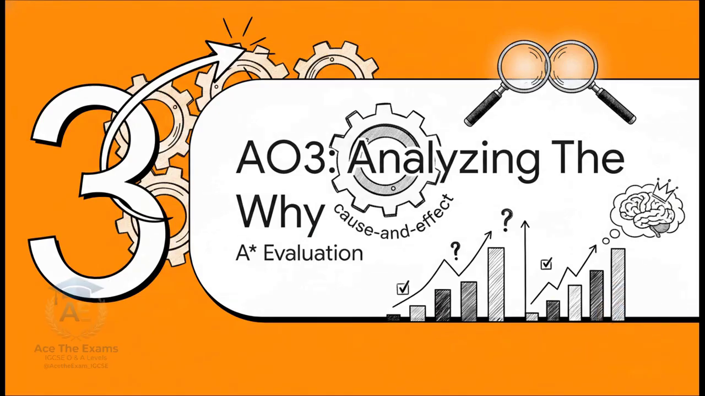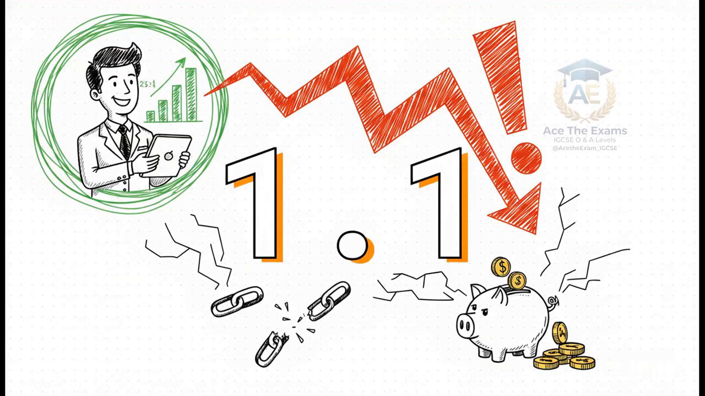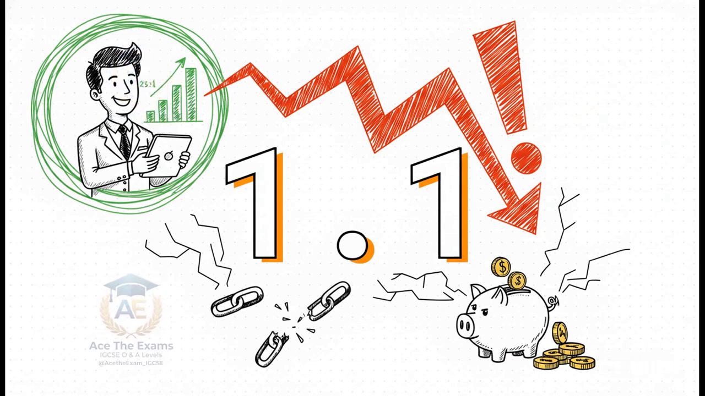Section 3, AO3, Analyzing the Why. This is where we level up from basic calculation to A-star evaluation. Picture this scenario. You're looking at a business, confidently evaluating their liquidity, and suddenly their current ratio violently drops from a healthy 2.5 to 1 down to a highly concerning 1.1 to 1.